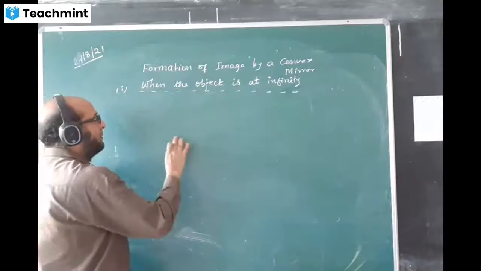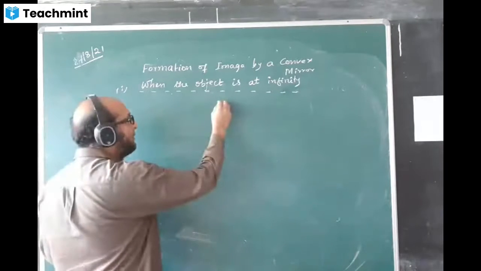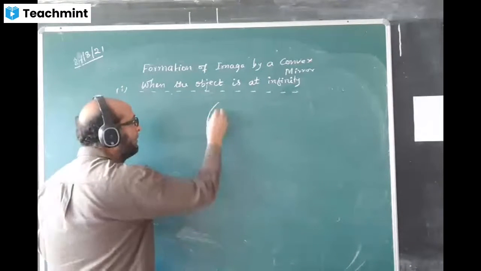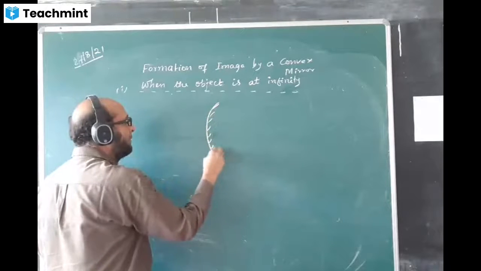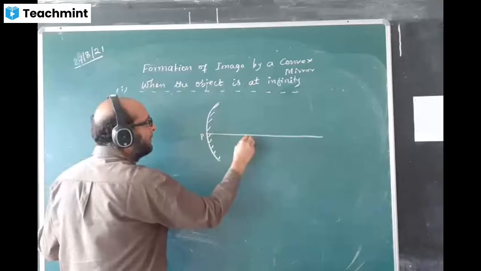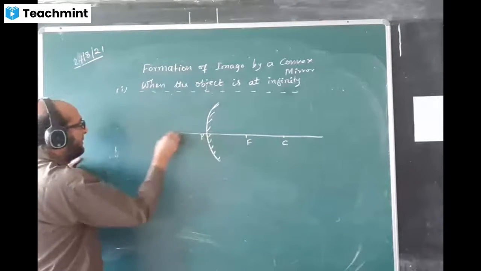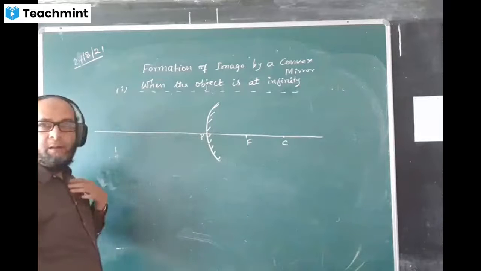Let us see where the image is. First I'll draw a convex mirror, like this. This is the convex mirror. I'll mark P here, mark F, mark C. And this principal axis I'll extend to this side.